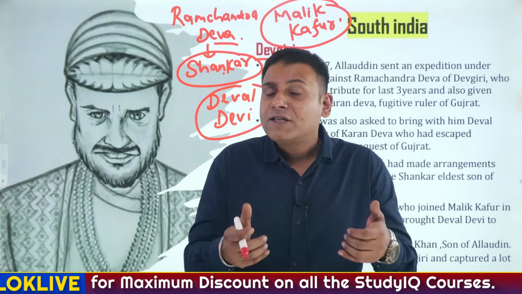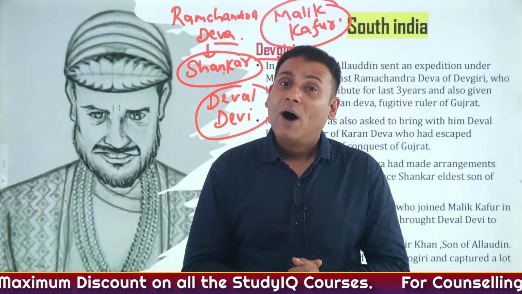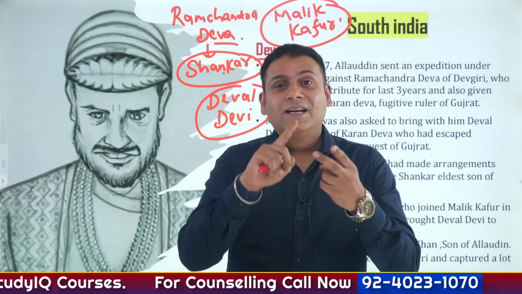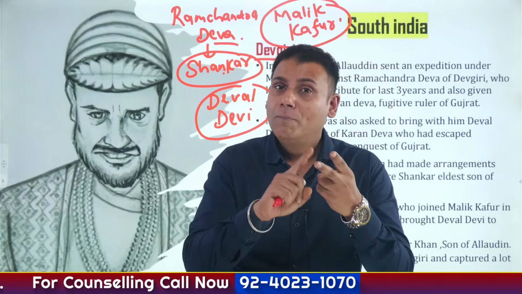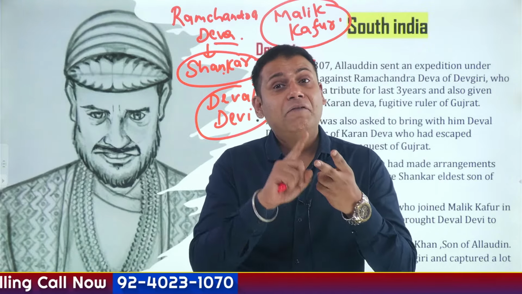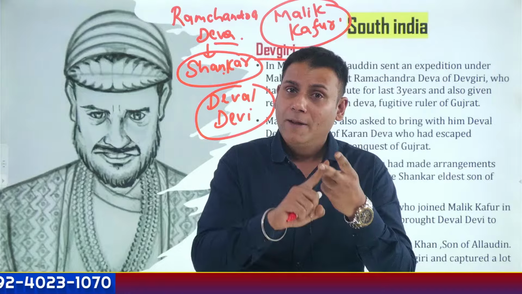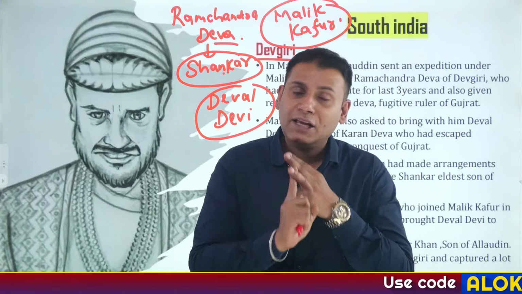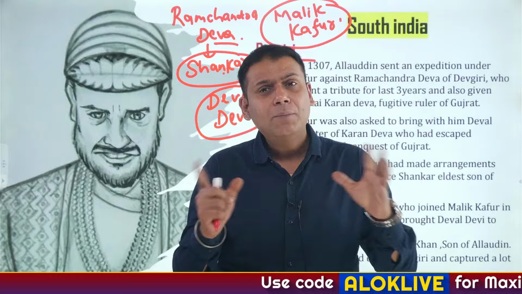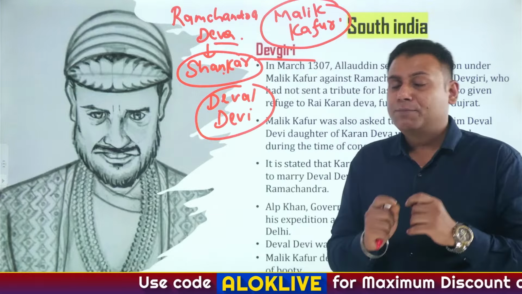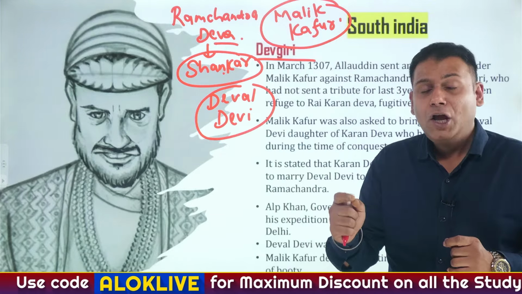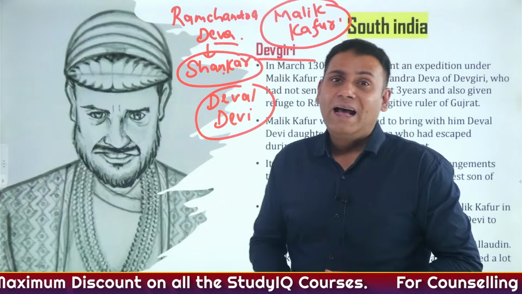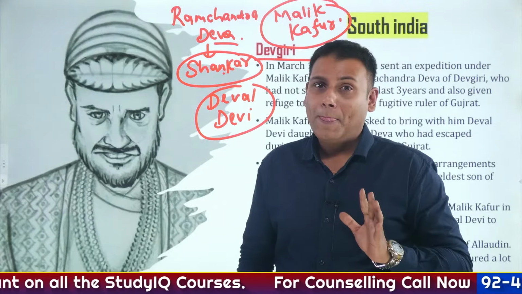So after this, Malik Kafur attacked the region of Warangal and defeated the ruler Prataprudra Dev. He attacked the region of Dwar Samudra ruled by Hoysalas and defeated the ruler Veer Ballal III. Then he attacked the region of Madurai and defeated the Pandyan dynasty rulers. So in simple words, the South Indian expeditions of Alauddin Khilji were majorly led by Malik Kafur, who is also referred to as Hazar Dinara.